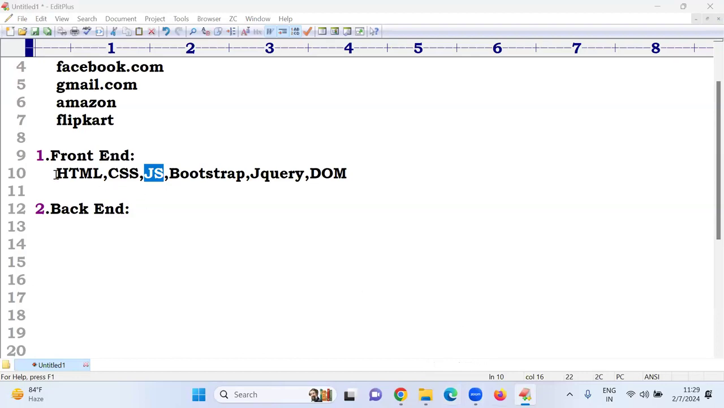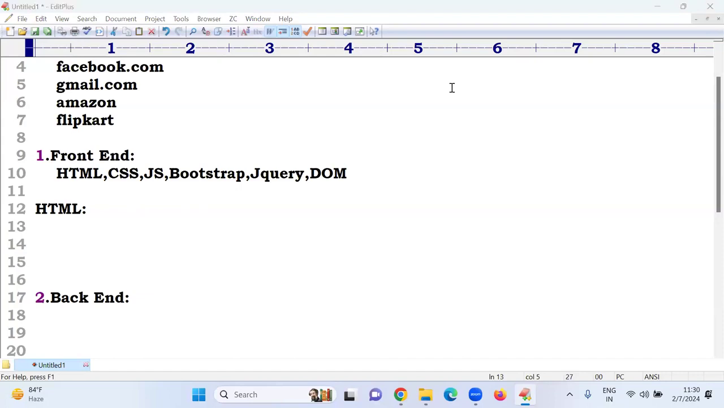So to do this, HTML and CSS are enough. First one, we go with HTML. What is HTML? I'm not asking the full form of HTML. HTML full form, even a 10th class student knows: Hypertext Markup Language. I'm asking what is HTML? Sir, HTML is one of the web technologies which is used to develop the front end